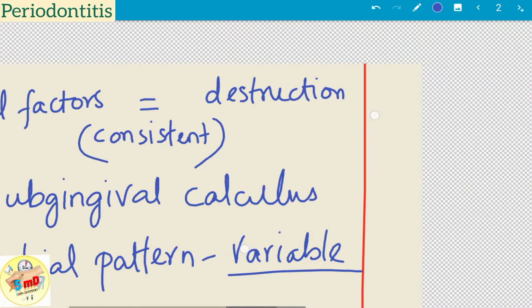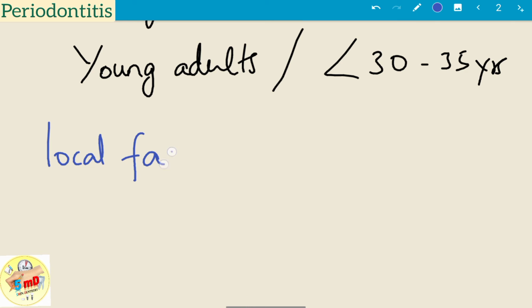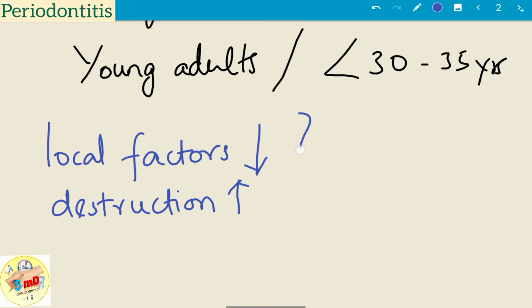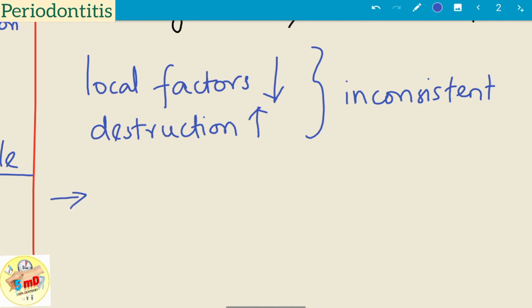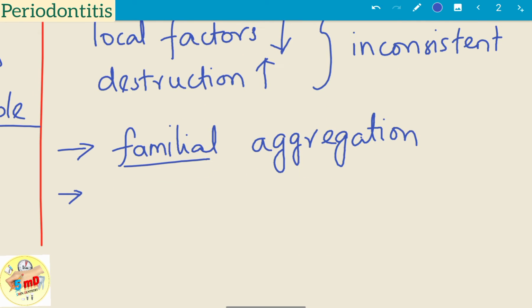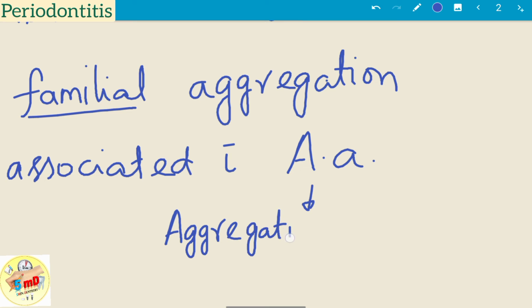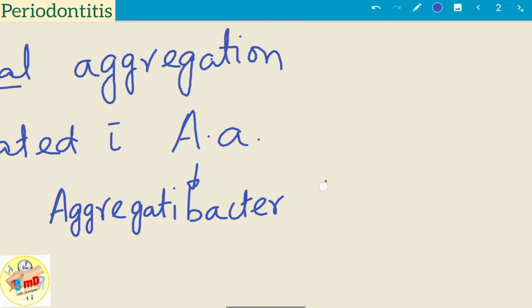Whereas in aggressive periodontitis, the amount of local factors and destruction is inconsistent. For a very little amount of local factors, the amount of periodontal destruction present is much more. There is also the presence of familial aggregation, that is, if a sister has aggressive periodontitis, there are much more chances that her siblings may also have aggressive periodontitis, and her parents may also have it. And regarding microbial pattern, it is mostly associated with Aggregatibacter actinomycetemcomitans. This is a relatively old concept.